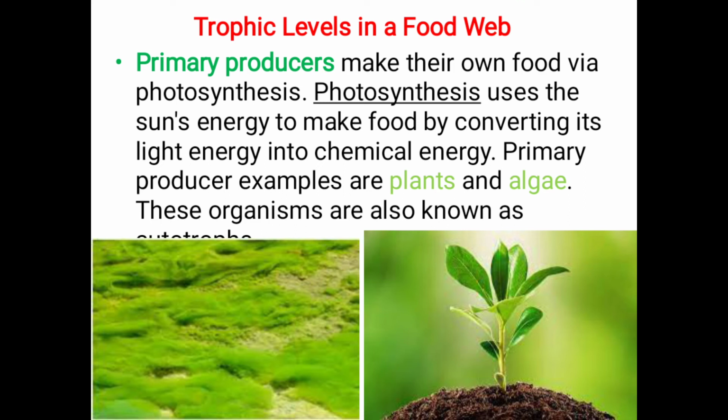These organisms are known as autotrophs. So primary producers are nothing but the plants which prepare their own food using photosynthesis, by using sunlight. The examples are plants and algae, and they are called autotrophs.